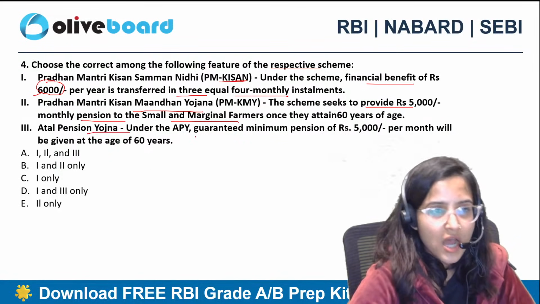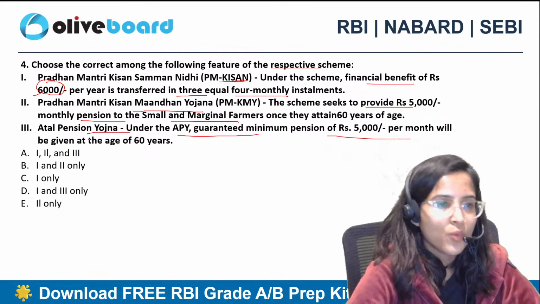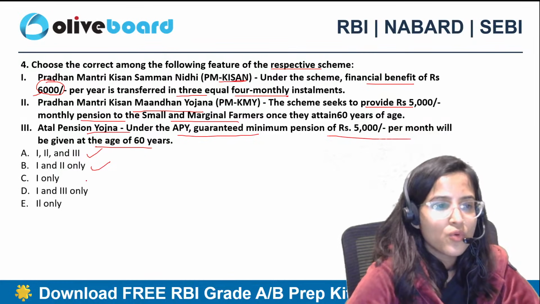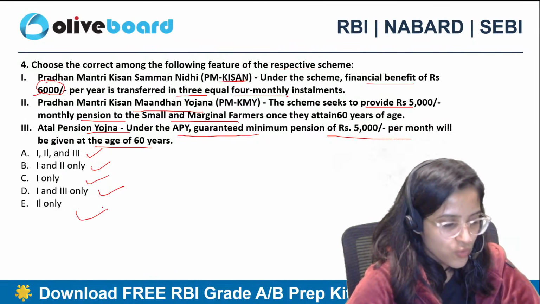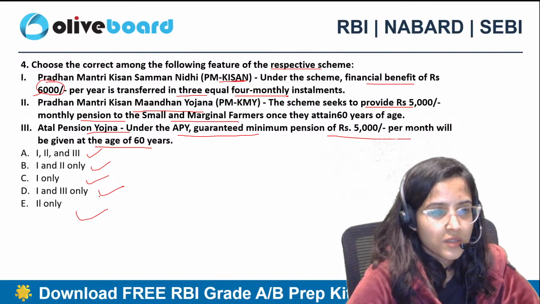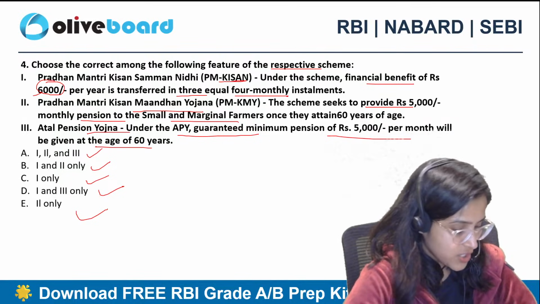Atal Pension Yojana, under the APY guaranteed minimum pension of rupees 5,000 per month will be given at the age of 60 years. 1, 2 and 3, 1 and 2 only, 1 only, 1 and 3 only, या फिर 2 only. What is the correct answer? फटाफट से बता दीजिए कमेंट सेक्शन में.